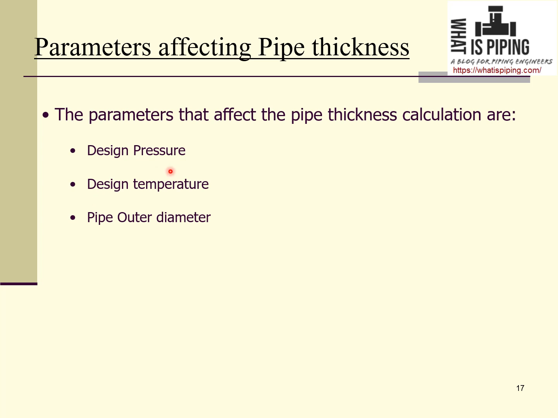Now, design temperature. With increase in design temperature, the allowable stress value S will reduce. So a reduction in allowable stress means it will again increase the pipe thickness. And pipe outer diameter. For the same design pressure, if the pipe outer diameter is more, then the calculated thickness also will be more. So these three are the main parameters that affect the pipe thickness calculation.